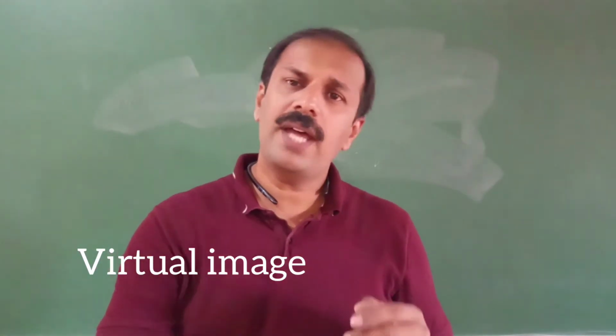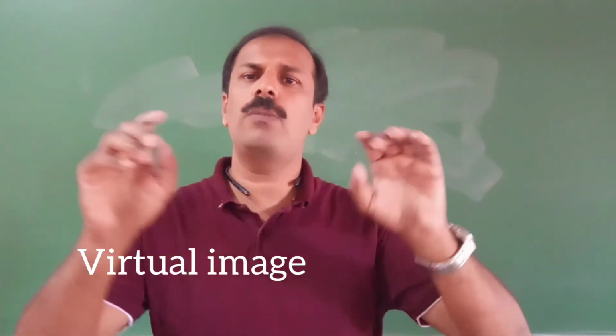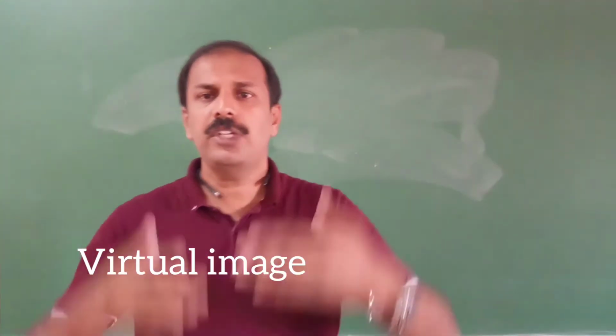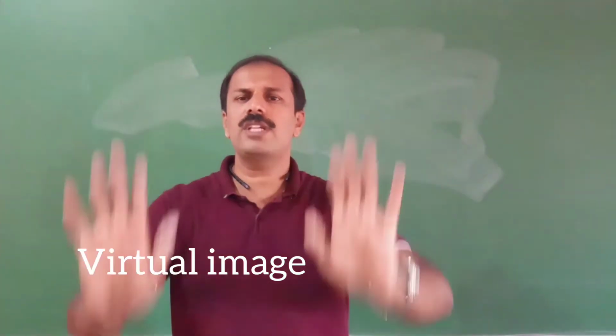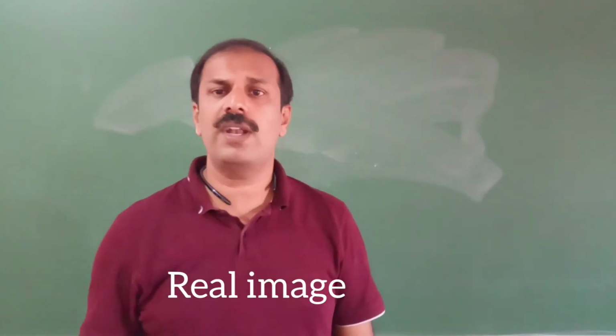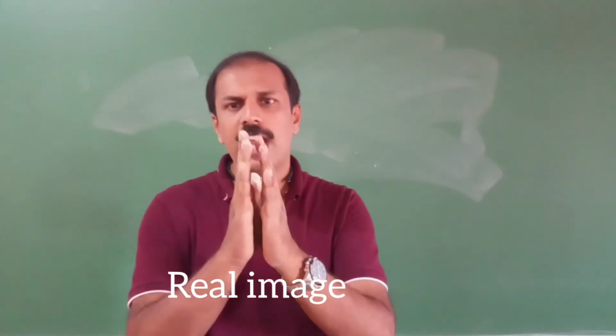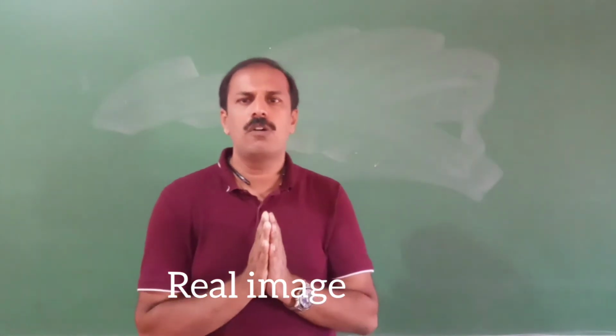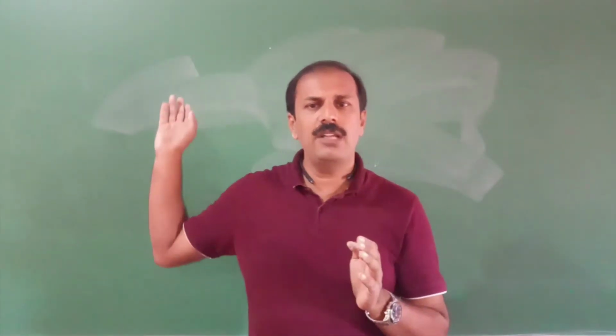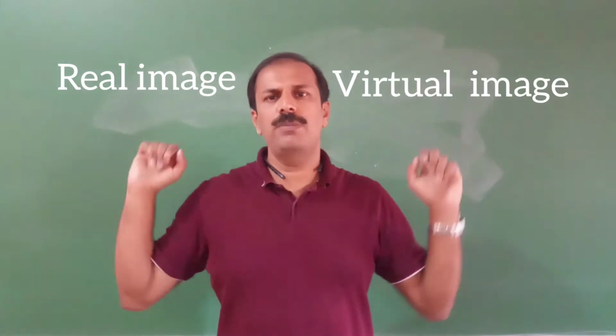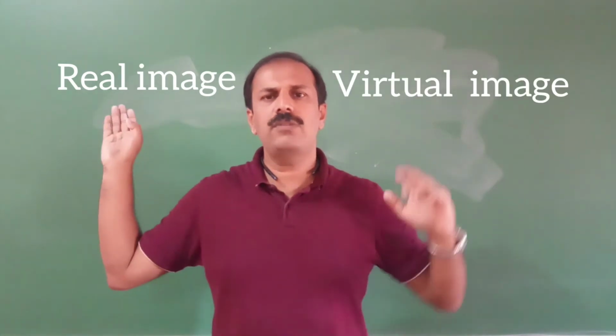And there is another type of image, just like the image formed on a movie screen. If you keep a screen, you can get the image on the screen. Such an image is called a real image. So images can be classified into two types: one is the real image, another is the virtual image. So what is the difference between a real image and a virtual image?